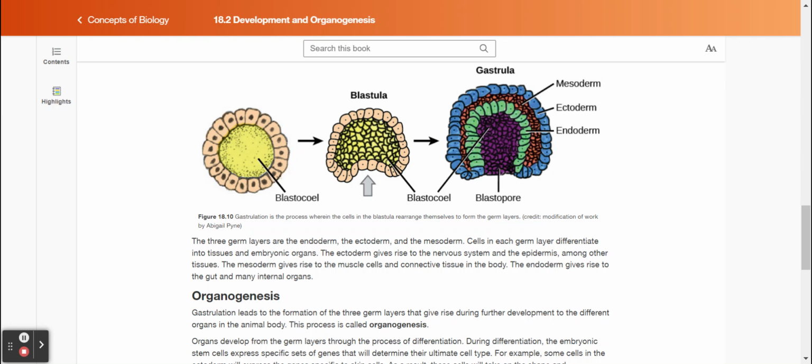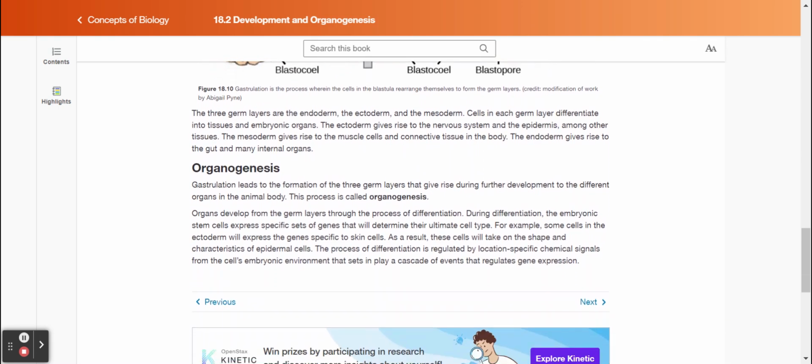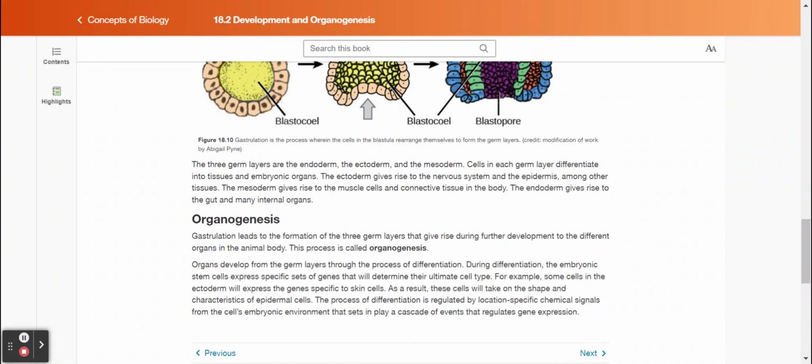Organogenesis. Gastrulation leads to the formation of the three germ layers that give rise, during further development, to the different organs in the animal body. This process is called organogenesis. Organs develop from the germ layers through the process of differentiation. During differentiation, the embryonic stem cells express specific sets of genes that will determine their ultimate cell type.